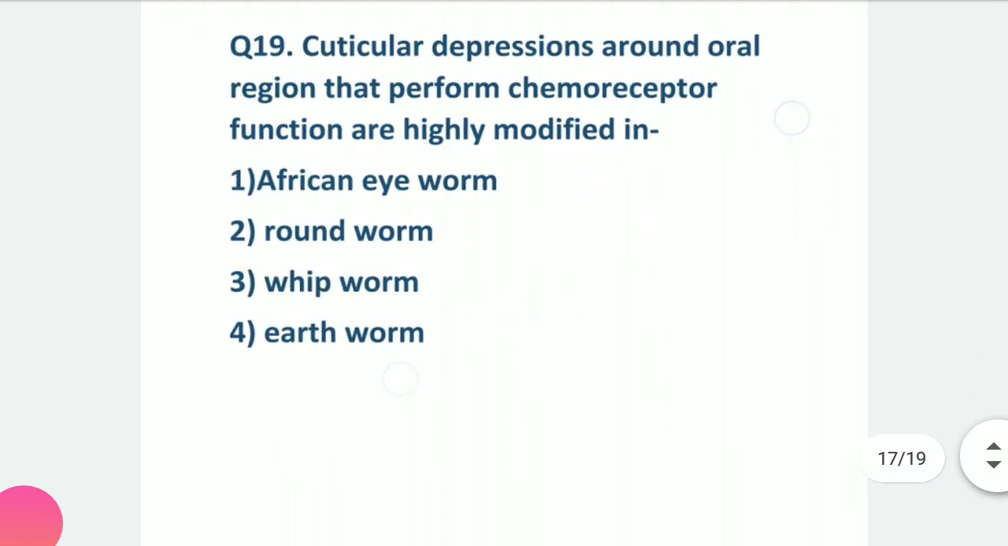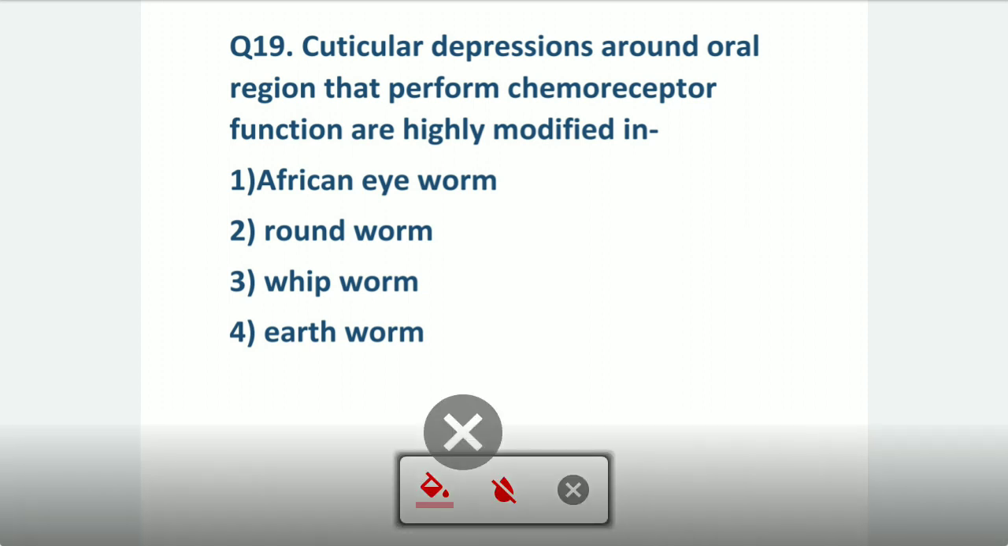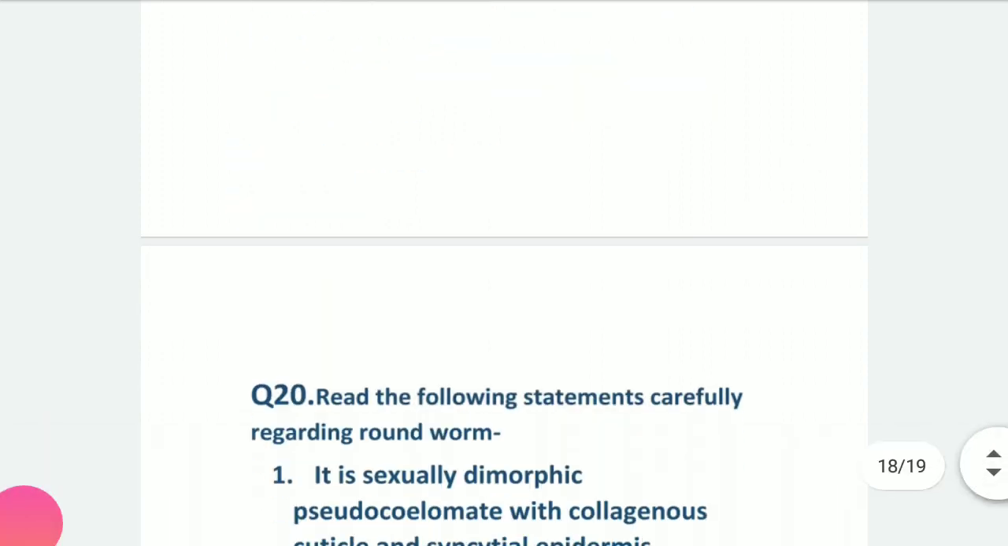Cuticular depressions around the oral region that perform chemoreceptor functions are highly modified in. Now again one question. Chemoreceptor functions are highly modified in, now we are talking about what? Aphasmidia means phasmids, that is whipworm. Okay, now coming to the next question.